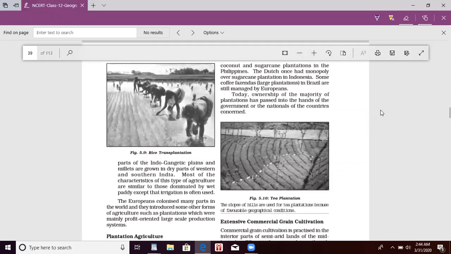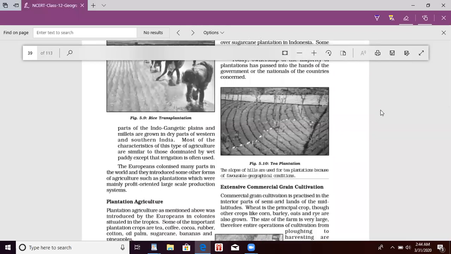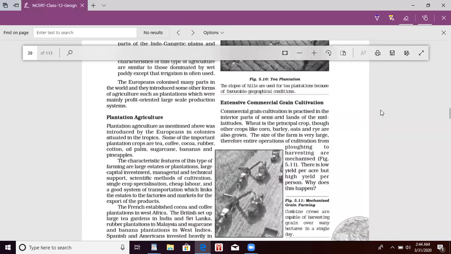The Europeans colonized many parts of the world, and they introduced some other forms of agriculture such as plantation, which are mainly profit-oriented large-scale production systems. Plantation agriculture, you know, is where we grow plants like coffee, coconut, rubber, cotton, oil palm, sugarcane, bananas, pineapple.